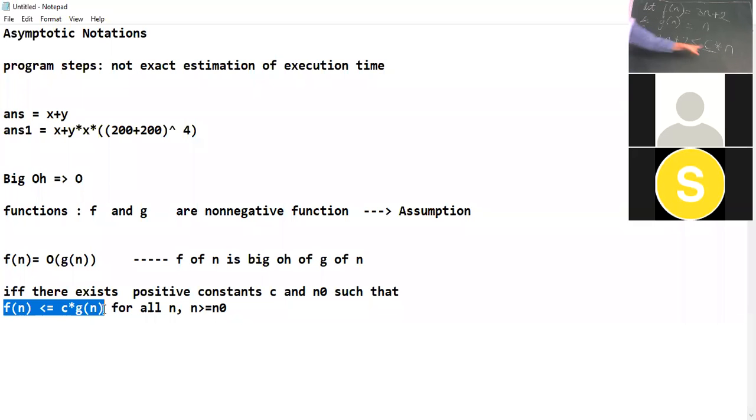If there is a constant c and a value of n which satisfy this, so if the answer to this question is yes, then we say that f of n is equal to big O of g of n.